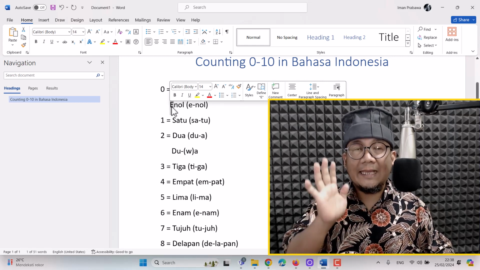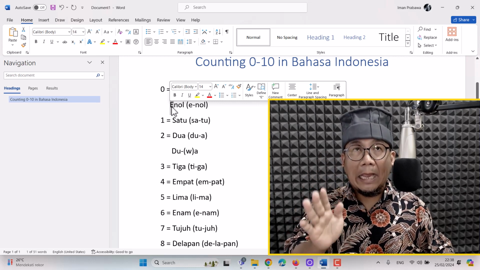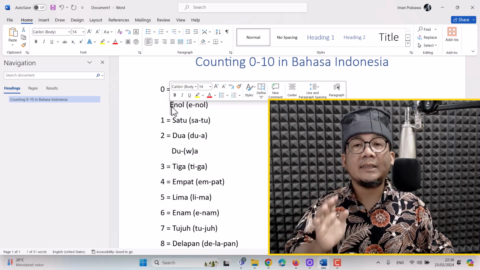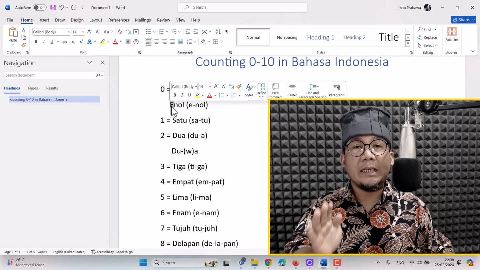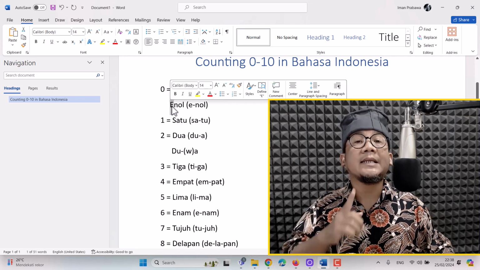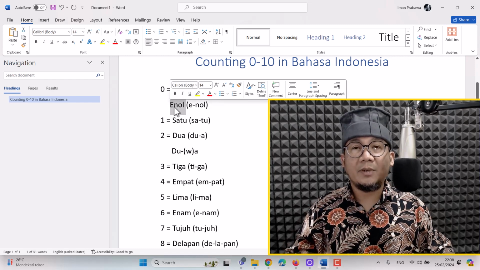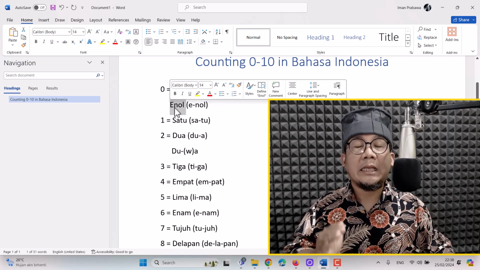You can pronounce it as A, or you can pronounce it as uh. But in this case, we're going to pronounce this E letter as A.